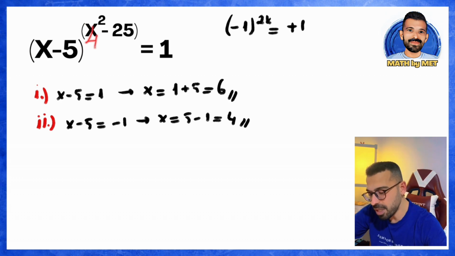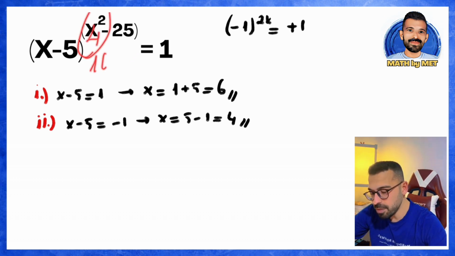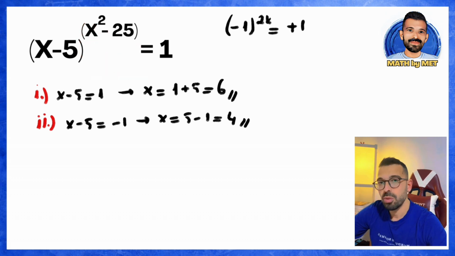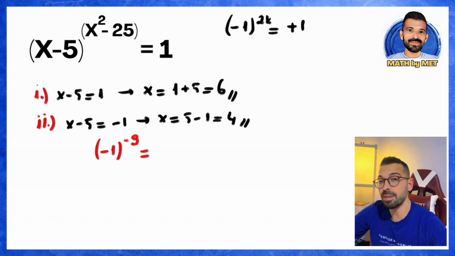Look, what do you get when you write 4 instead of x here? When you write 4 instead of x and put 4 in the exponent part, 4 squared is 16. What do you get when you subtract 25 from 16? Here, you get negative 9. So this is what you end up with here. When you write 4 instead of x, the base becomes negative 1. When you write 4 instead of x, the exponent becomes negative 9. But you can't say this here: negative 1 to the power of negative 9. That is, the power of a negative number with an odd exponent is negative. So here, the result will be negative 1.